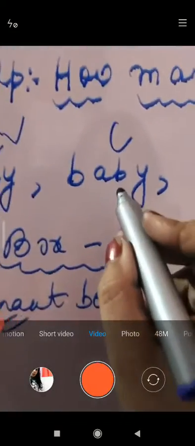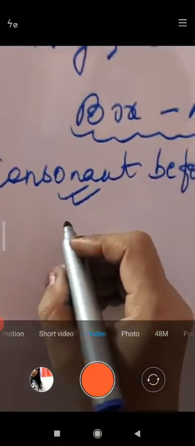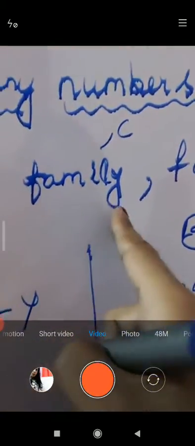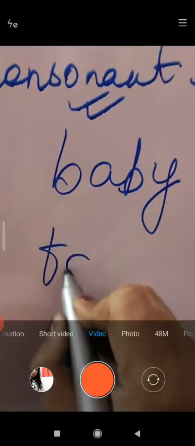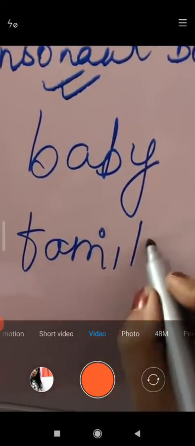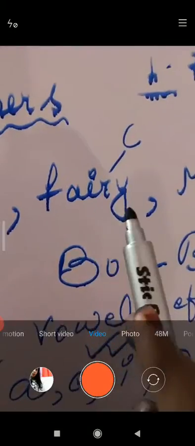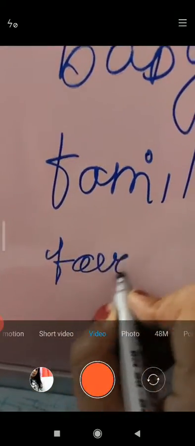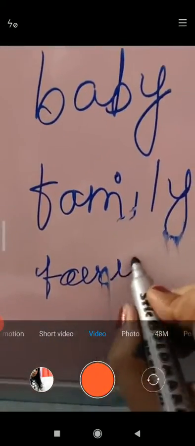Consonant वाले word कौन से हैं? Baby. The first consonant word is baby, B-A-B-Y. Now, next consonant word, family. Then you write in box A, family. Now, next word, fairy. You write in box A, fairy. Sorry children, fairy. Okay, fairy.